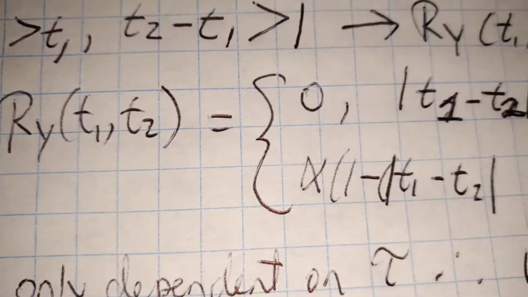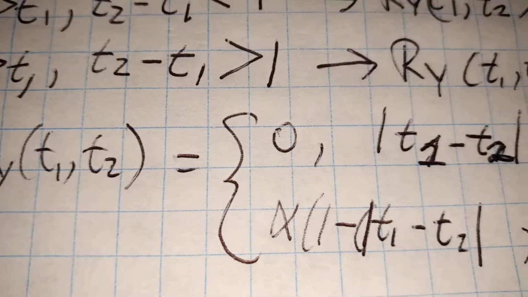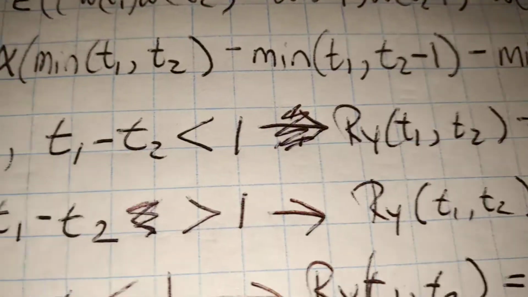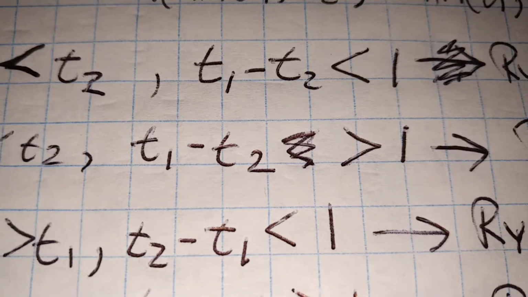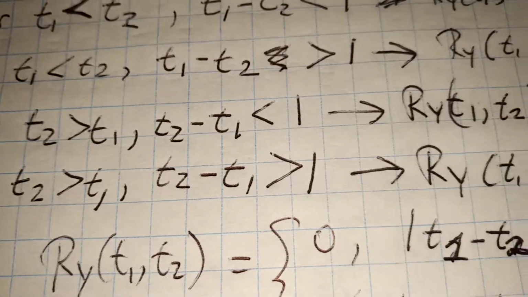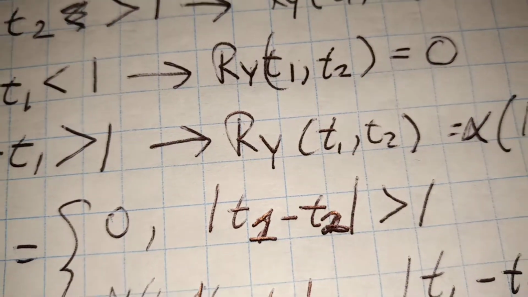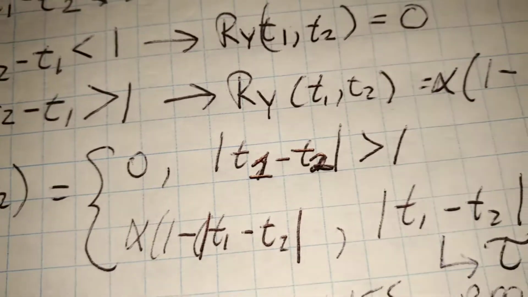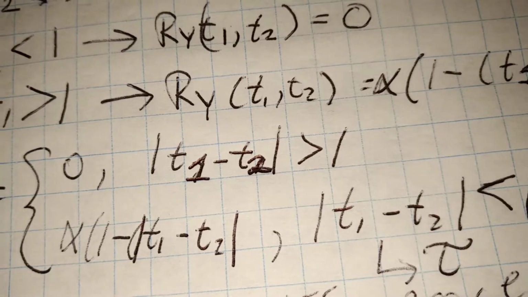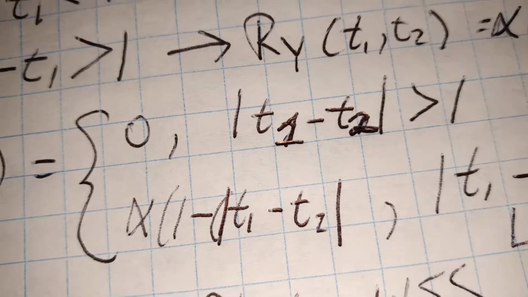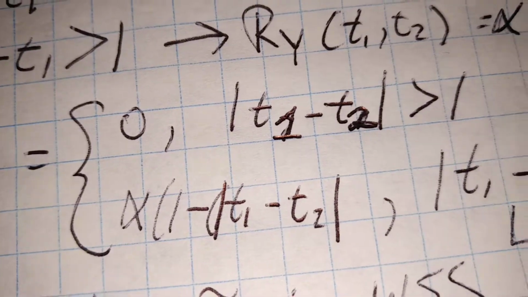Another way to write this is in a piecewise function. So we have the autocorrelation of T1, T2 equal to 0 when T1 minus T2 is less than 1 and T2 minus T1 is less than 1, and so essentially that's just the absolute value of T1 minus T2 being greater than 1. And then for all other cases, so when the absolute value of T1 minus T2 is less than 1, we have alpha times 1 minus the absolute value of T1 minus T2.